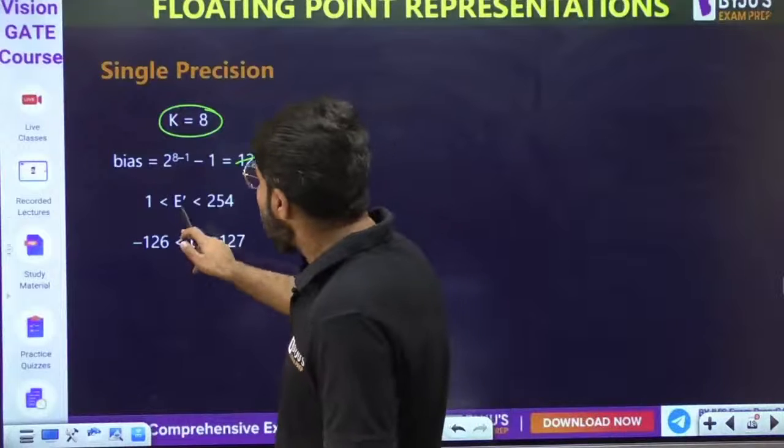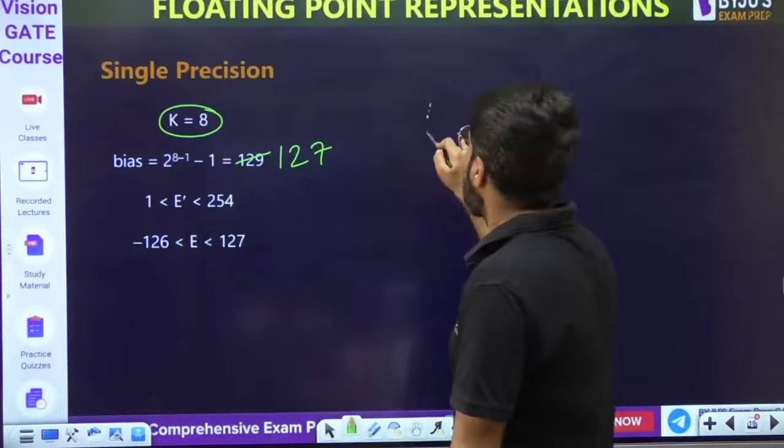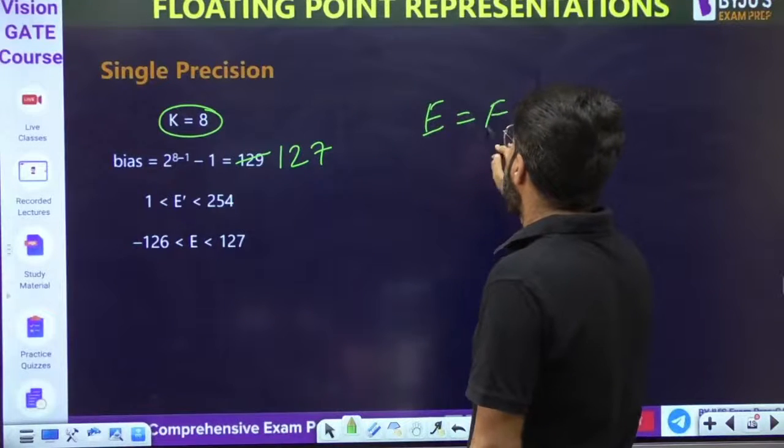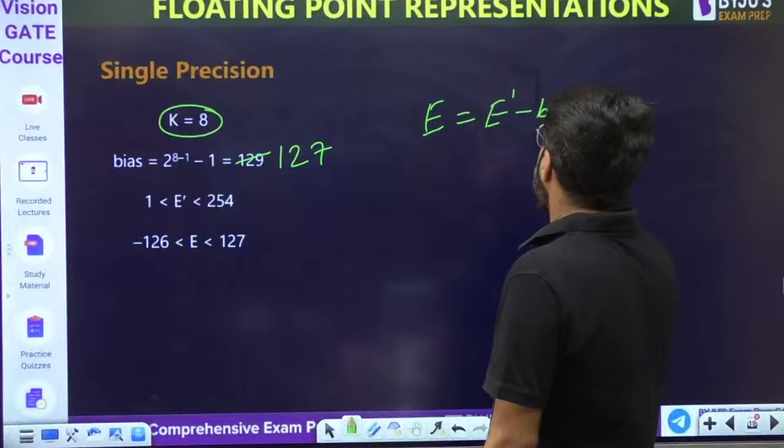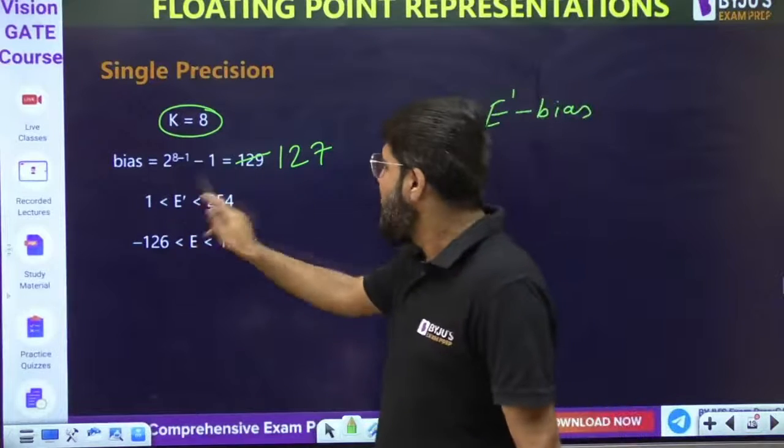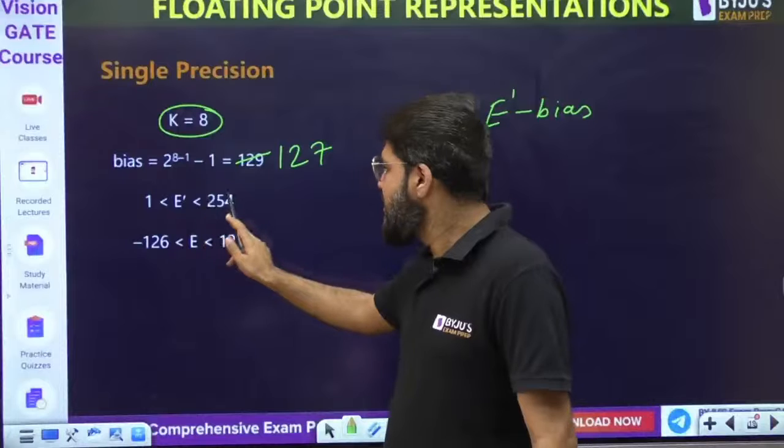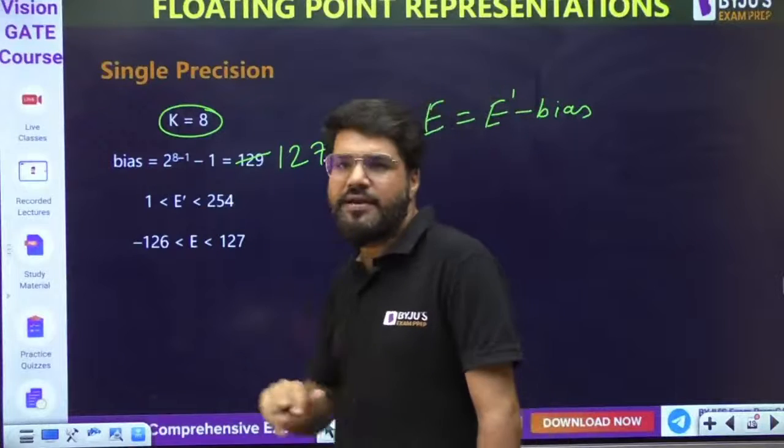Okay, and then what will the actual exponent be? As I told you, what is the actual exponent? It is E dash minus the bias. So 1 minus 127 is minus 126, and 254 minus 127 is 127.